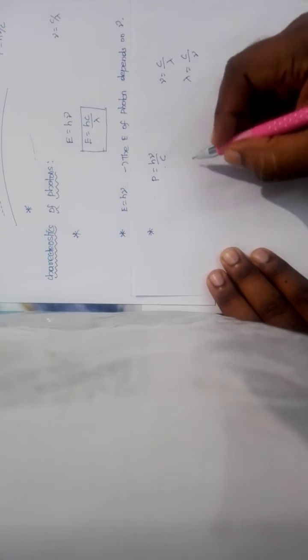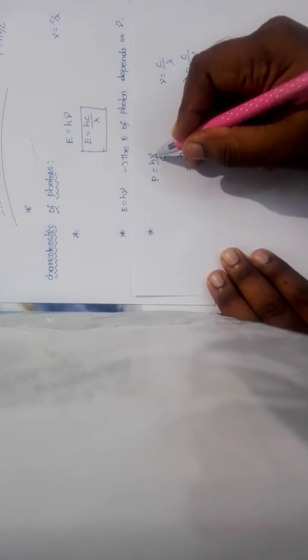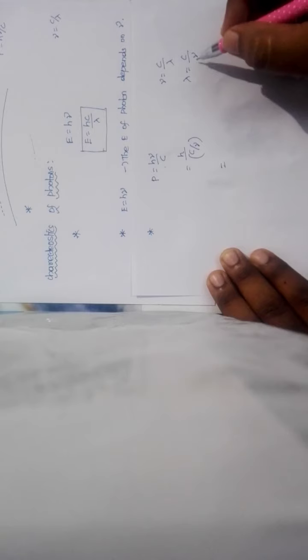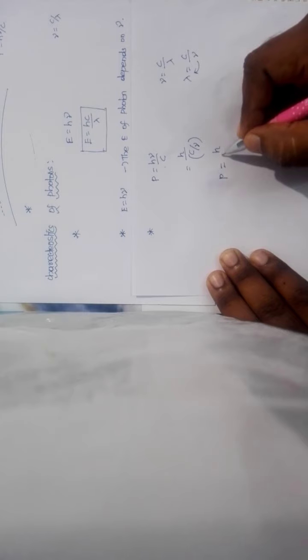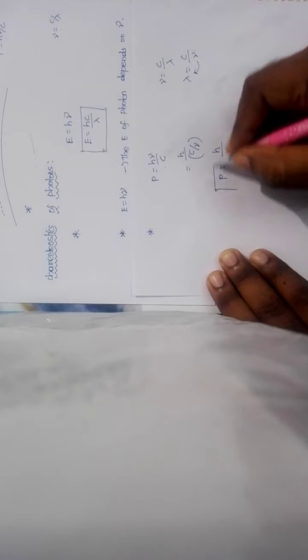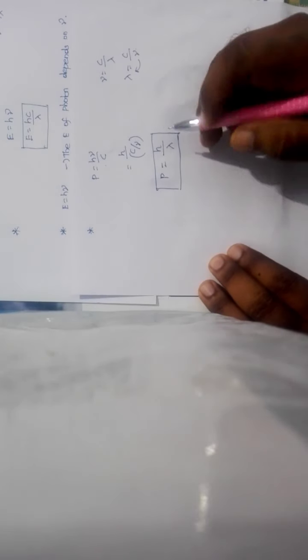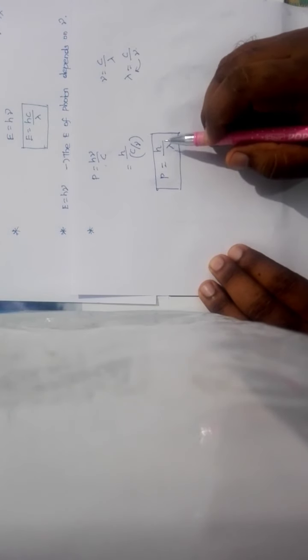Rewriting, c by nu is lambda. So p is equal to h by lambda. The photons travel with the velocity of light and momentum is given by p is equal to h by lambda.